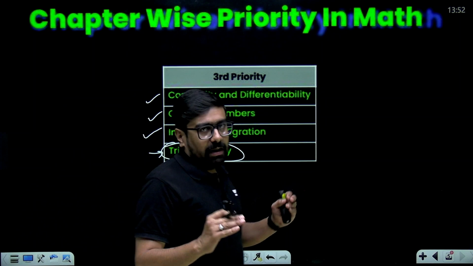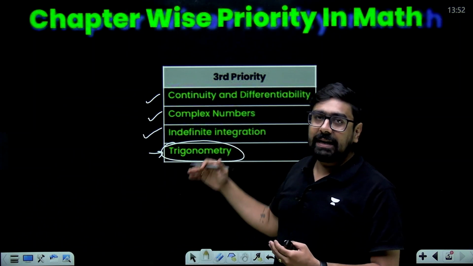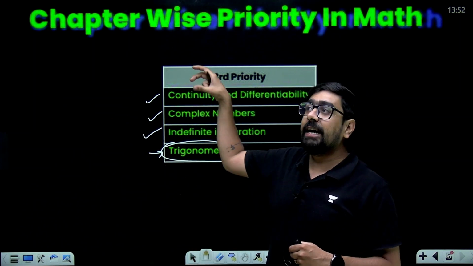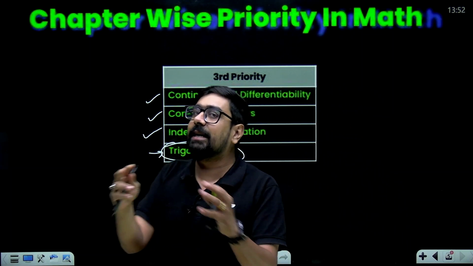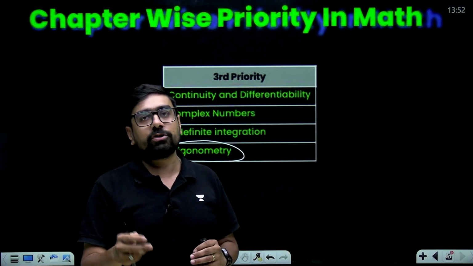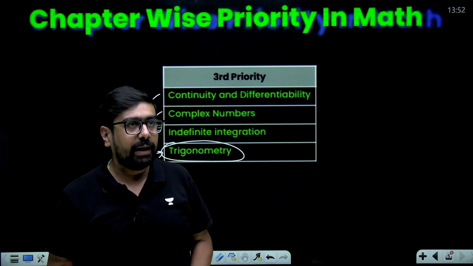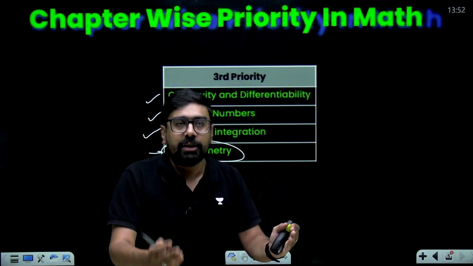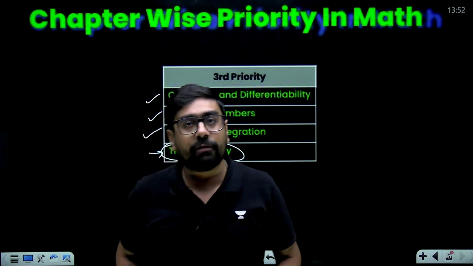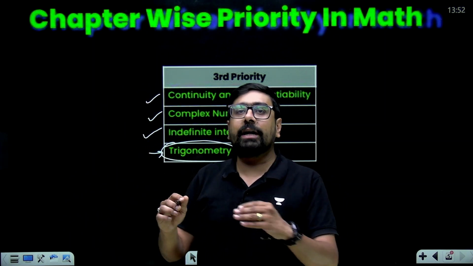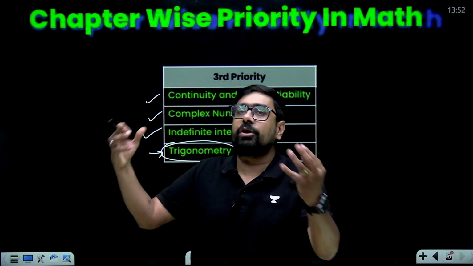So again, I would say that this prioritization is according to the weightage of independent questions from these chapters, but entire math is interconnected, so basic knowledge of all the chapters is going to be required. So study well, but during revision you can keep this priority list in your mind, which will help you a lot, save a lot of your time and will not allow you to get too stressed about chapter categorization or prioritization.